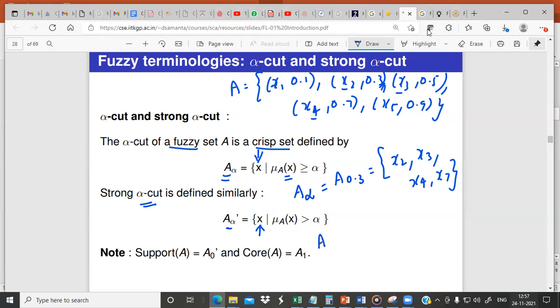If you want to identify the strong alpha cut, that is A 0.3 dash, now you should not include x2, because strong alpha cut represents only those members whose membership values are greater than alpha. So only x3 onwards is greater than 0.3, so it is x3, x4 and x5. This is x5, not 7. So that's it. Fine, let us stop our discussion here. Thank you.